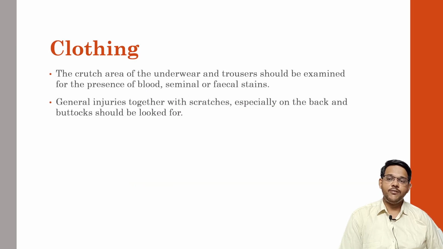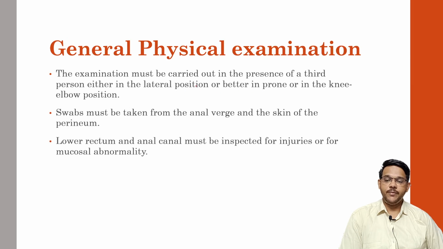Again, the examination of clothes is done similar to the examination of a survivor of a rape case. All the clothing material should be removed one by one. Presence of foreign material should be noted down. Especially the crotch area of underwear should be examined for the presence of blood, semen, or fecal stains. General injuries should be noted down, like scratches, especially on the back side of the buttocks.